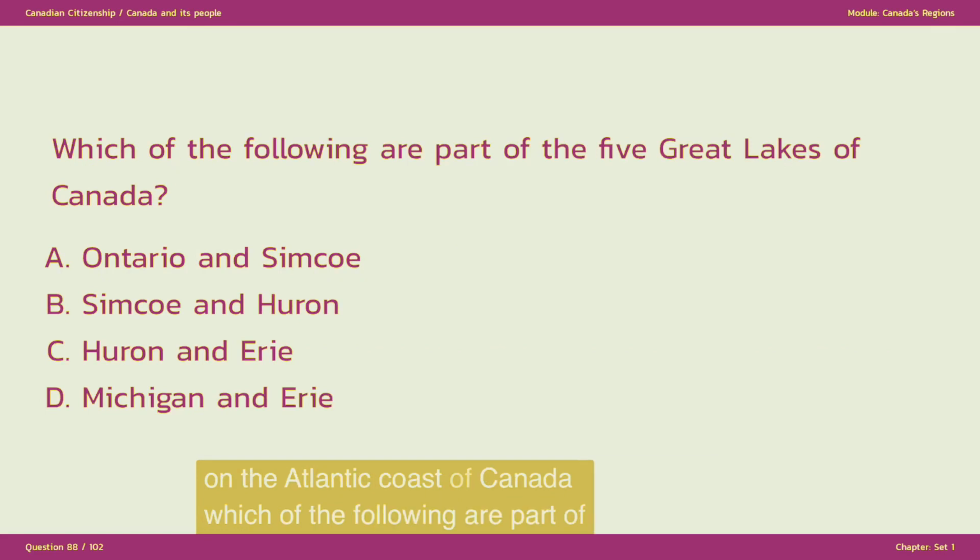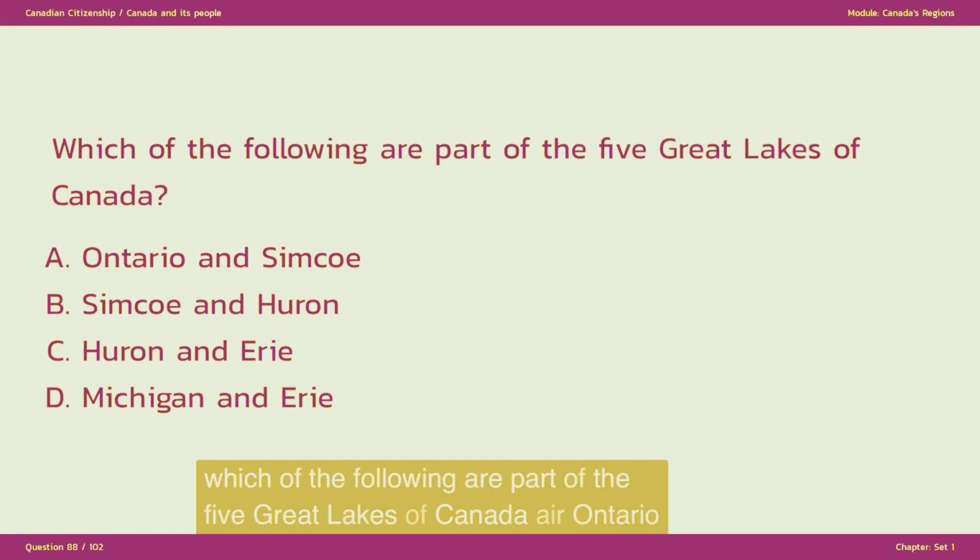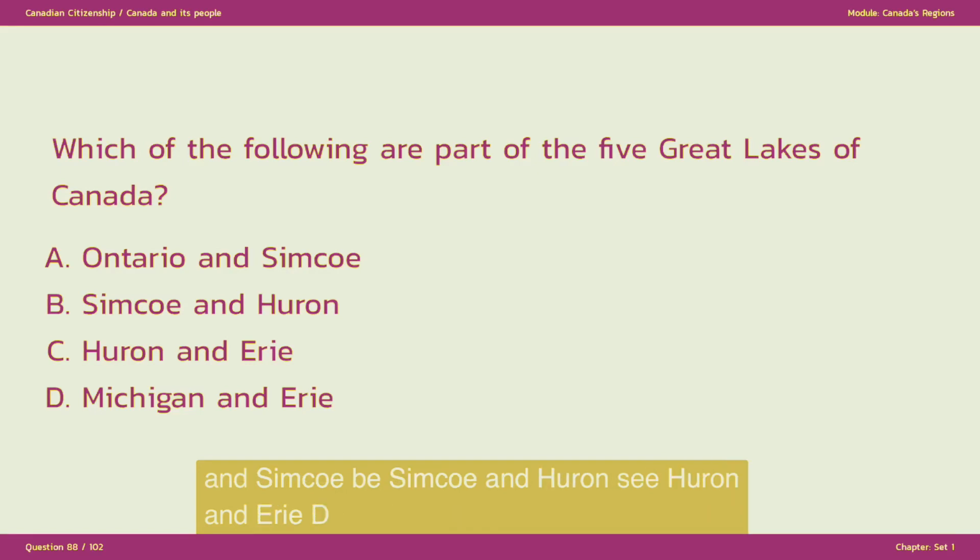Which of the following are part of the 5 Great Lakes of Canada? A. Ontario and Simcoe, B. Simcoe and Huron, C. Huron and Erie, D. Michigan and Erie.